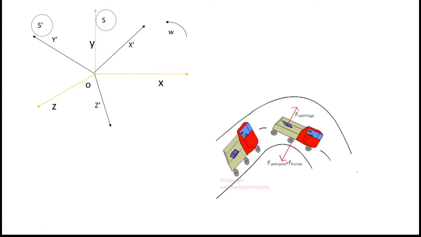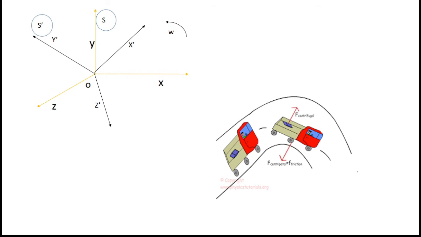This is because of the throw away from the center, which is called centrifugal force. So even though no actual force is acting on it, it is experiencing the force because of the frame of reference, that is the rotating frame of reference. Such frames are called non-inertial frames of reference.